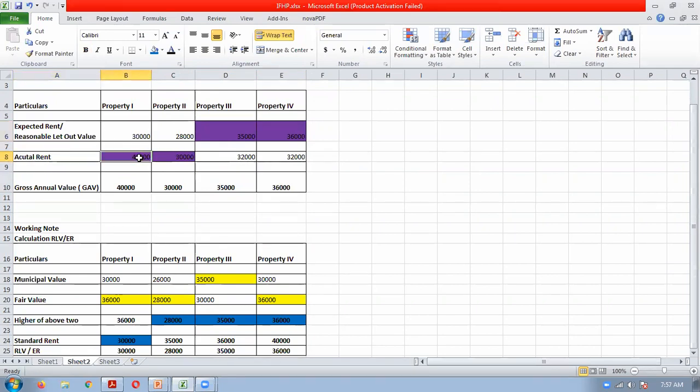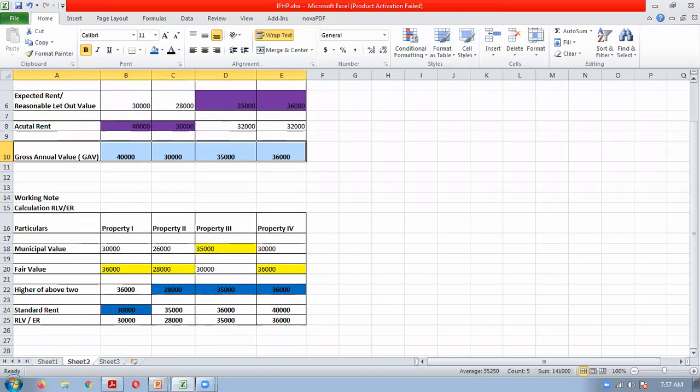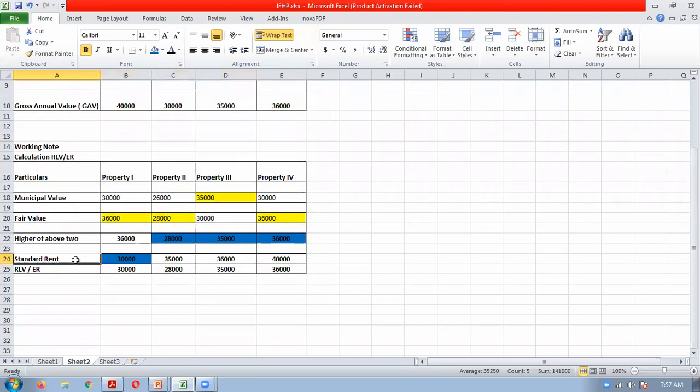Compare RLV with the actual rent, whichever is higher will become your GAV. 30 and 40, 40; 28 and 30, 30; 35 and 32, 35; and 36 and 32, 36 is the GAV. So this is a small change in the solution if standard rent is applicable.